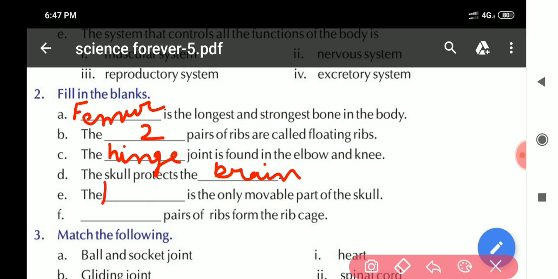It is the lower jaw. The dash pairs of ribs form the rib cage. How many ribs form the rib cage? That is 12 pairs. Okay.